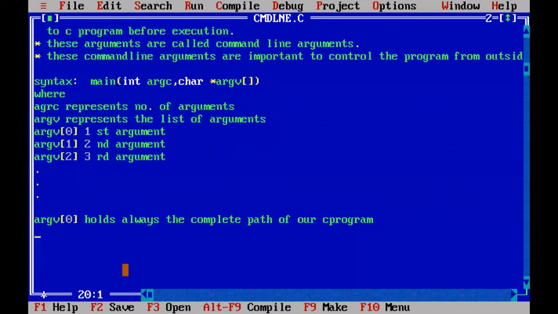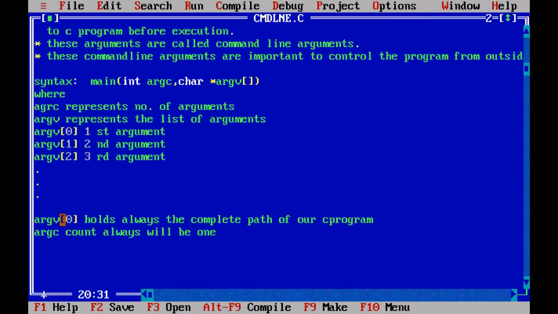Irrespective of whether you pass some arguments to the program via the command line or not, the first argument arg0 will always be the complete path of our C program. Then argc count will be, always, what? It will be 1, because arg0 always holds one argument, that is the complete path to our program.